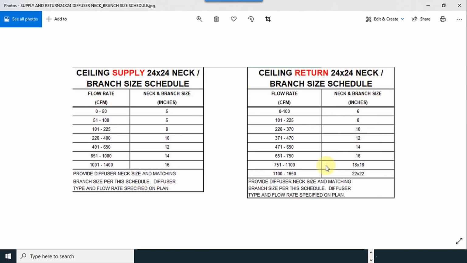For return, you can use this table. As estimately we have 860, which is 18 and 18. It is big size. So the duct which I want to connect to it must be minimum 20.